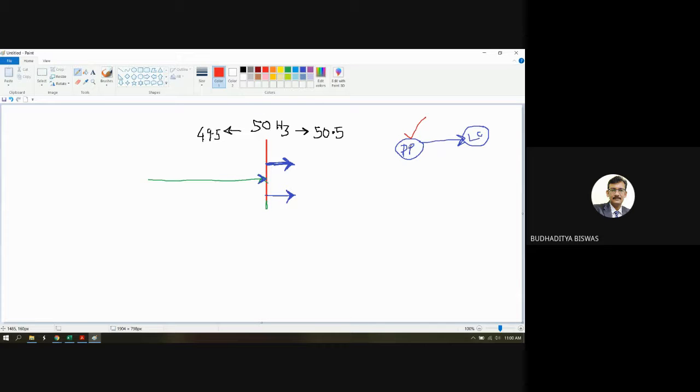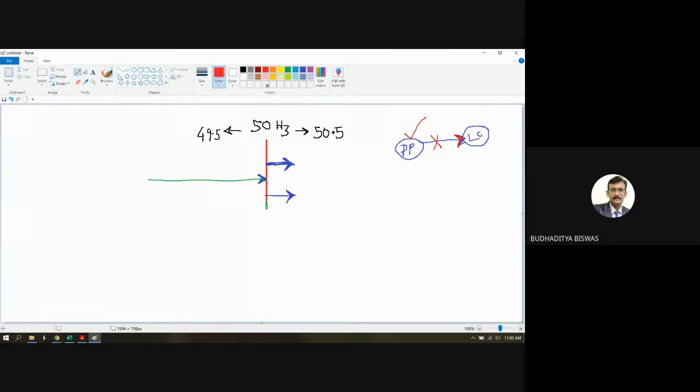It may happen that due to some fault, the power is not being supplied to that load center through this power plant. So the reliability is very low here, and this load center needs to depend on the power generation of that particular plant only. On the failure of that plant, the power is not coming to this load center, and the total area is shut down until the power is regained or regenerated by this particular power plant. So here the reliability of the power supply is very poor.